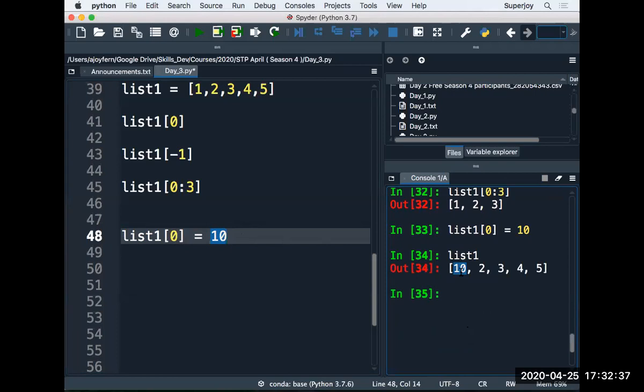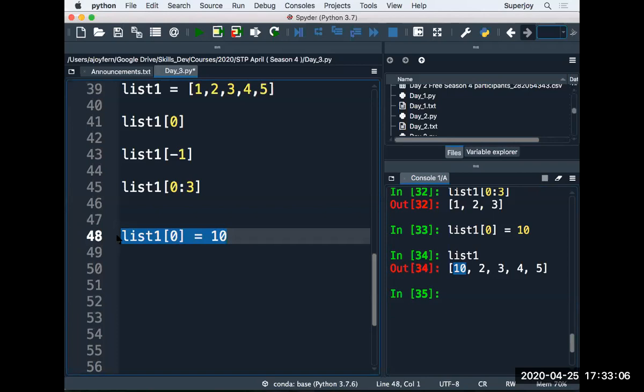That means lists can be modified. Unlike strings, which are immutable, lists are mutable. It can be changed, it can be modified, right? And that's why we were able to do this assignment.